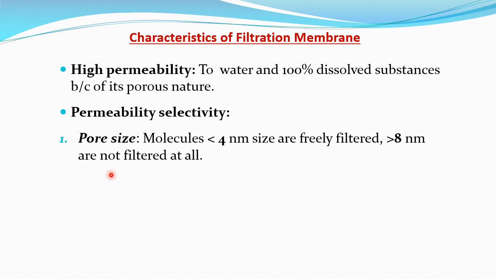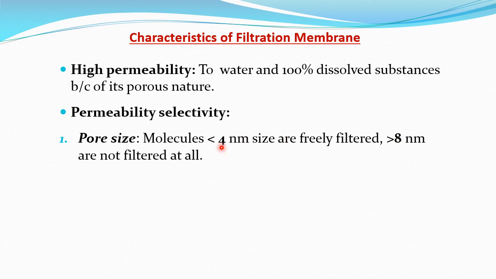So a lot of substances will pass there, but when coming to the basement membrane, it has very narrow pores that allow substances with a diameter of less than 8 nanometer to pass, otherwise not. And similarly the podocytes have very narrow pores. So any substance with less than 4 nanometer can easily pass through the membrane, but more than 8 nanometer will not pass through, irrespective of their characteristic.